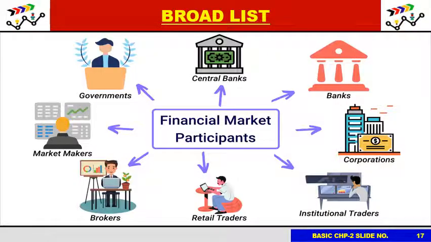So with this representative photograph, I would like to show you who all constitute market participants. The government acts as a market participant, the central banks (the central bank is RBI), banks, corporations, institutional traders, big high level traders, organizations who trade. Then there are retail traders. This is where we fit in, this is us. Then there are brokers, stock brokers, and then there are market makers, people who influence the markets. So this is a broad list of financial market participants.